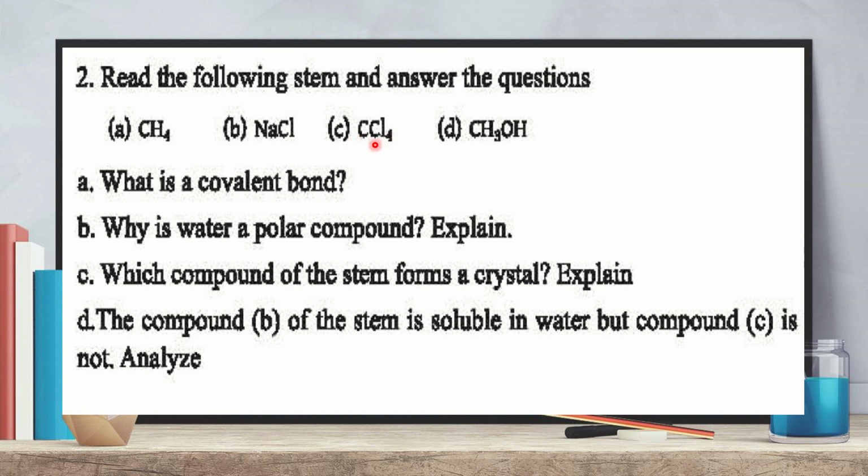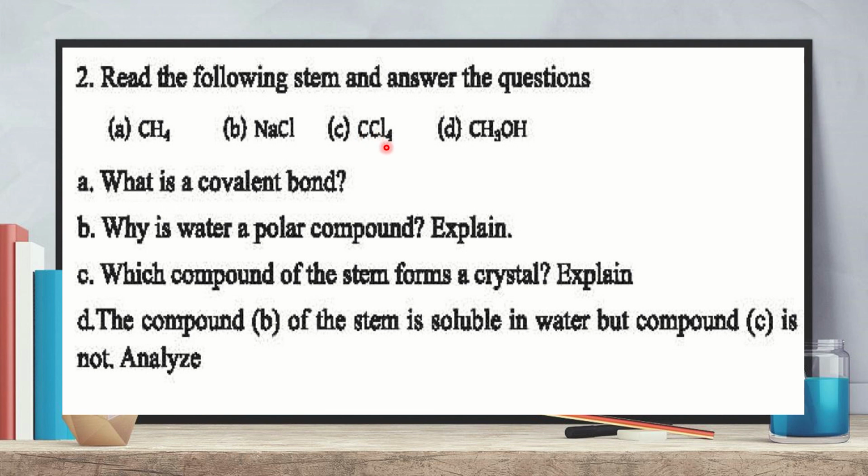Yes, some covalent compounds are also soluble in water, but they should be polar, and their electronegativity difference should be more than 0.5 or 0.9. Here, in carbon tetrachloride, the electronegativity of carbon is 2.5 and chlorine is 3, so the electronegativity difference is only 0.5.